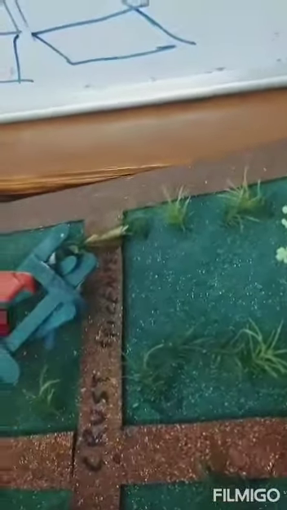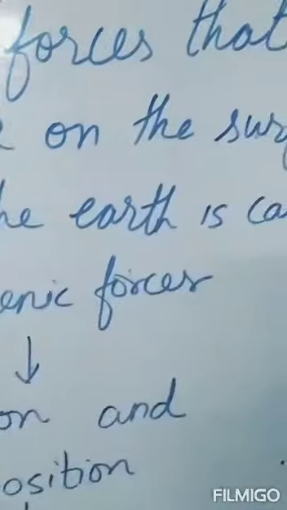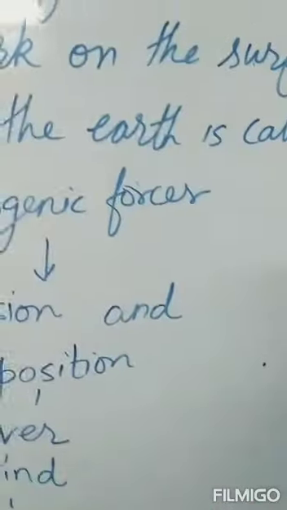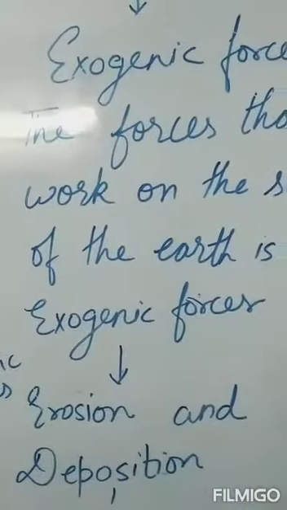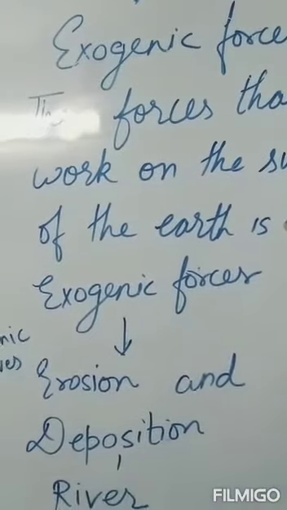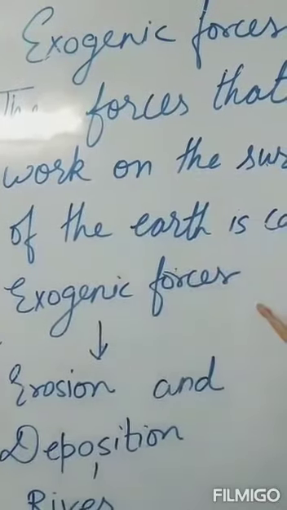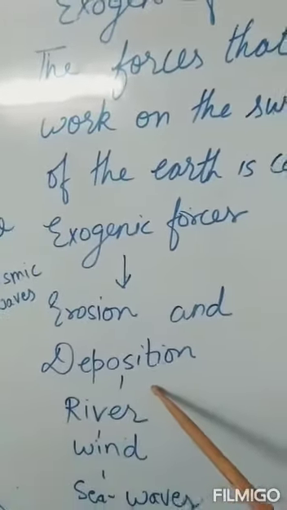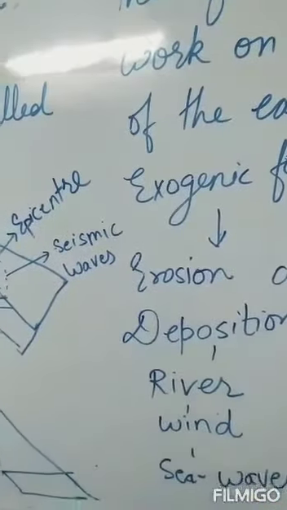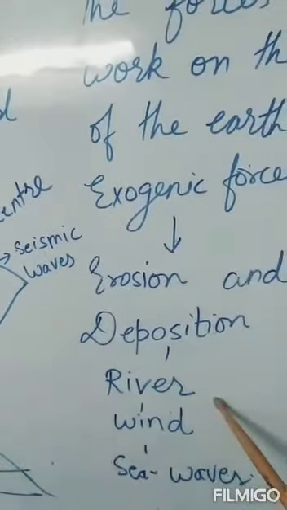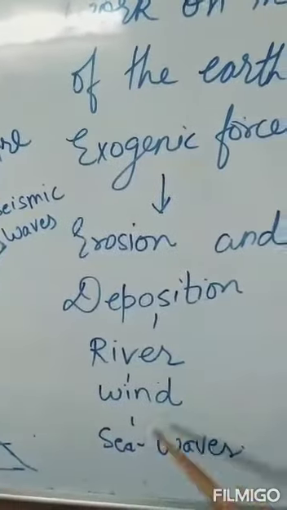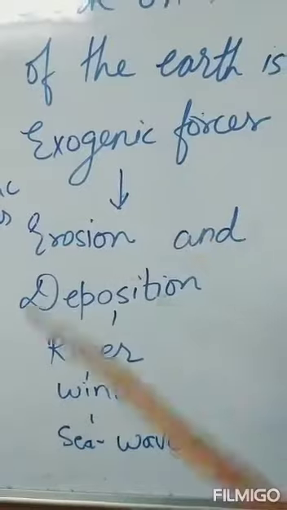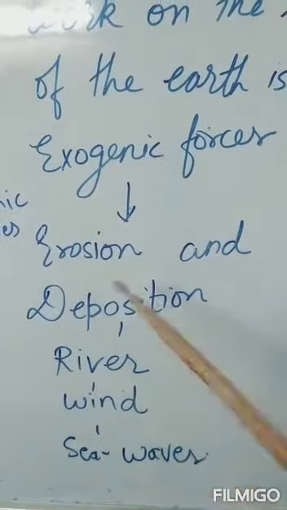Okay. Now, there are some slow movements, like exogenic movement. What are exogenic movements? Let's focus on this now. Exogenic movements are the movements caused due to erosion and deposition. When river moves, I will show you in the next video, or wind moves, or sea waves move, what happens? The surface of the earth erodes.